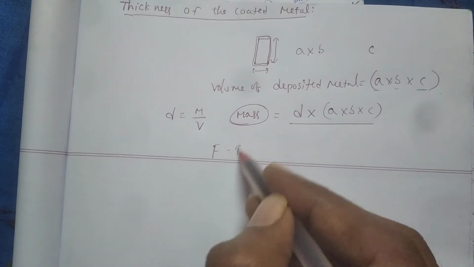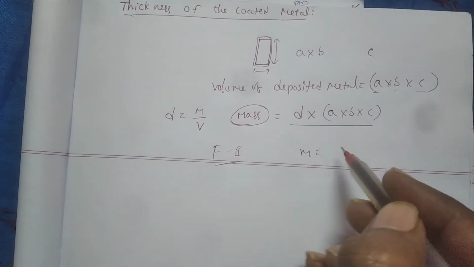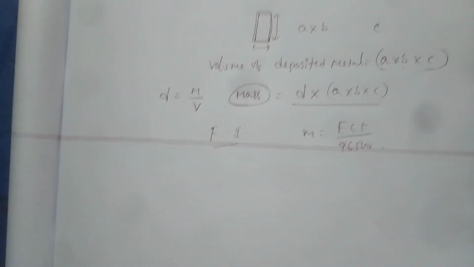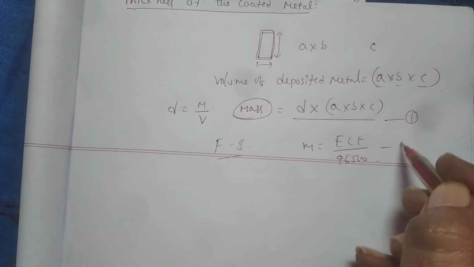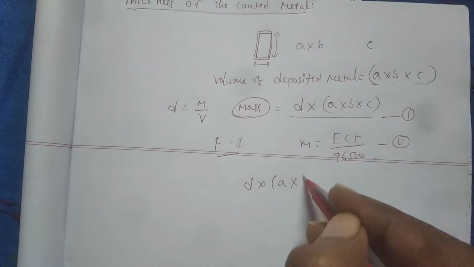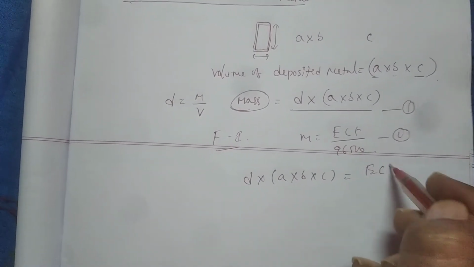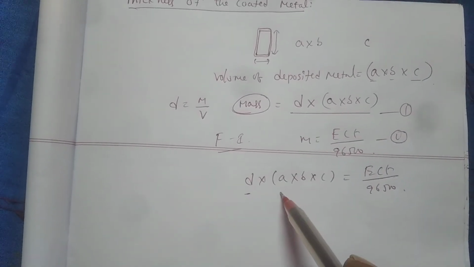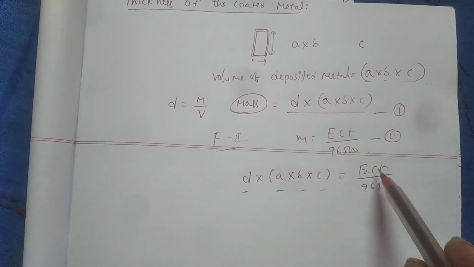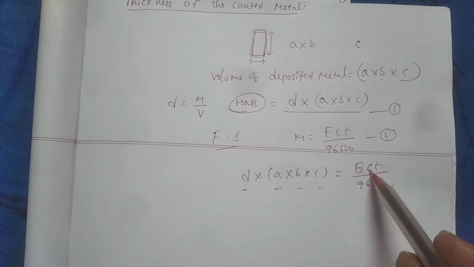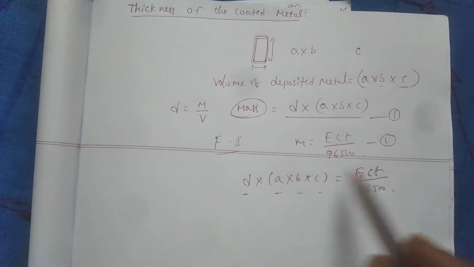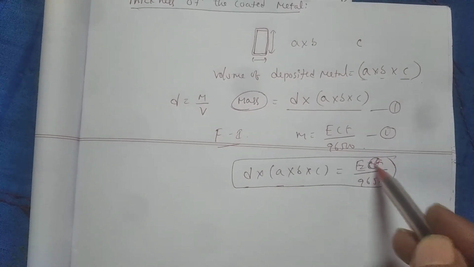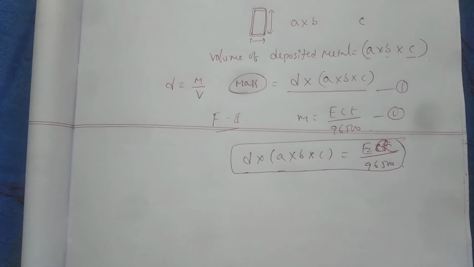From Faraday's first law, the mass of the metal deposited is equal to ECT by 96,500. So from these two, we can write density into A into B into C is equal to ECT by 96,500. When the density of the metal, length, width and thickness, and current in ampere and time in second are given, then this relation is used. If the charge is given in coulombs, in place of CT we can write Q. Q means charge in coulombs.